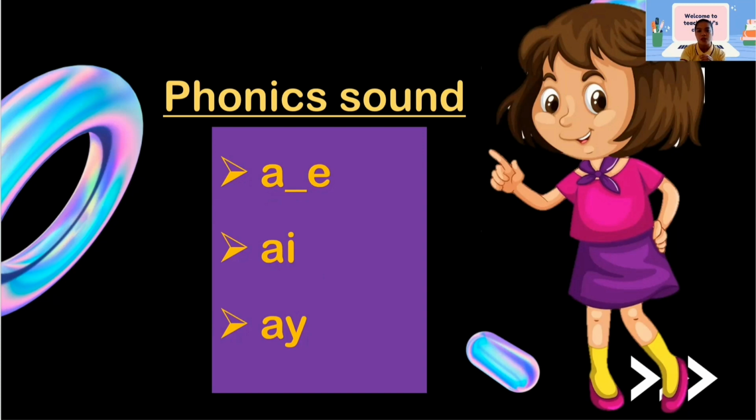However, they only have the same sound, and that sound is the sound A. Now, before we proceed, let's have first a video clip regarding these 3 different types with the same sound. Okay, here we go.